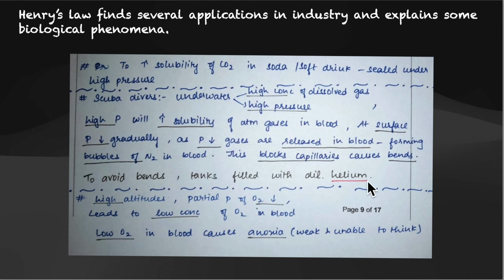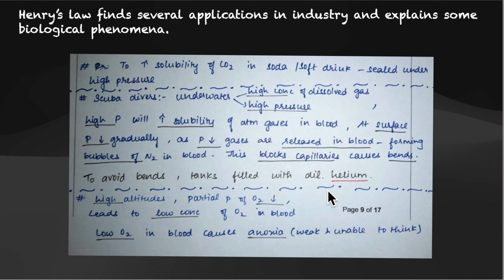Now they have given the percentage also: 11.7 percent helium, 56.2 percent nitrogen, and 32.1 percent oxygen would be added into the cylinders of the divers. Now they can avoid bends because there is helium present. So there won't be this condition called bends, because the amount of nitrogen is being reduced. So there won't be the formation of N2 bubbles, and that won't block the capillaries as well.